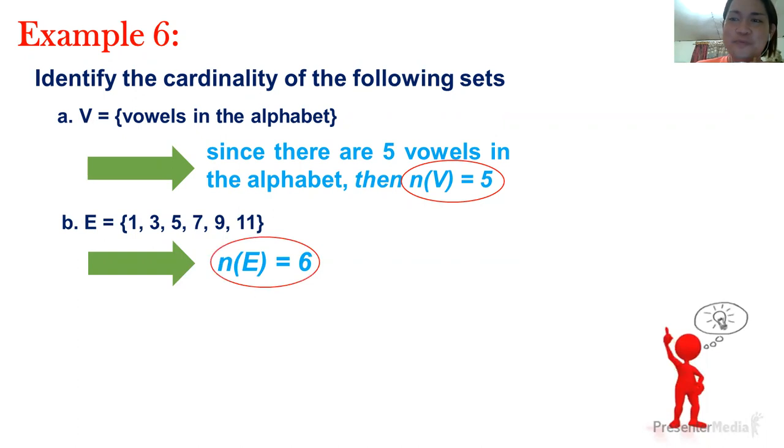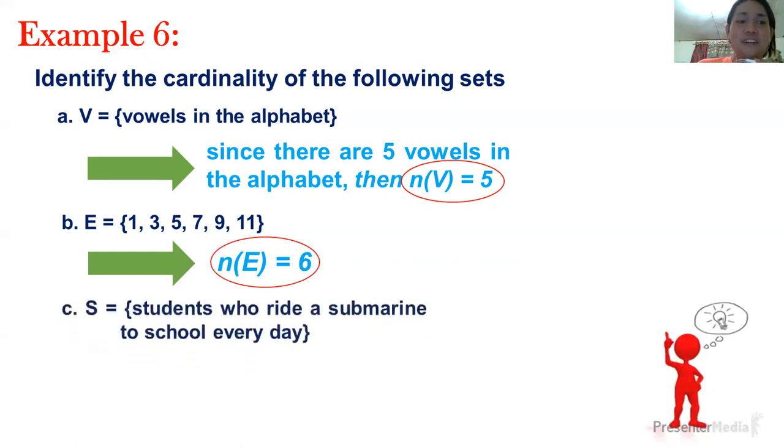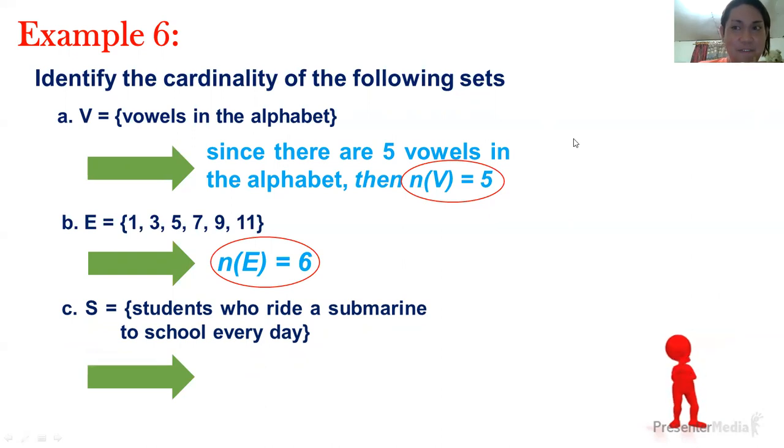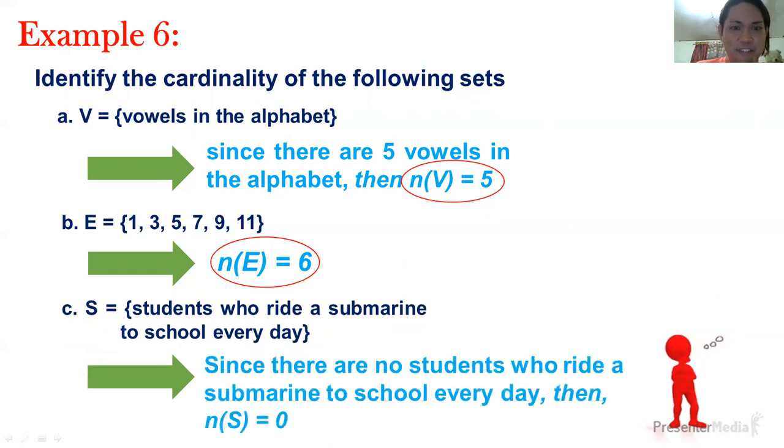So now, letter C, set S includes the elements of students who ride a submarine to school every day. What do you think? Okay, let's see if your answer is correct. Since there are no students who ride a submarine to school every day, imagine riding in a submarine, there's none, of course.